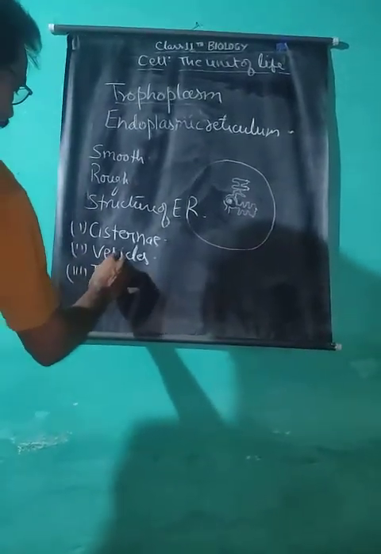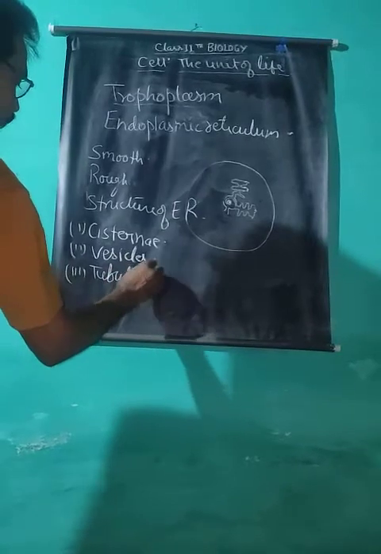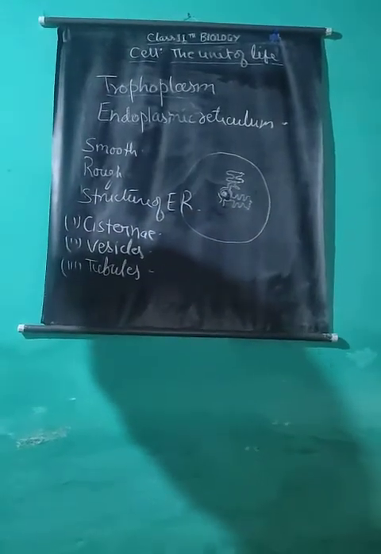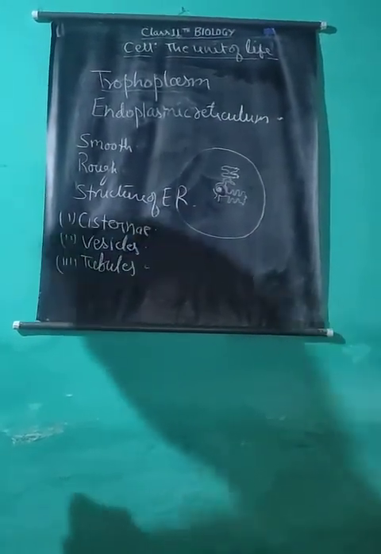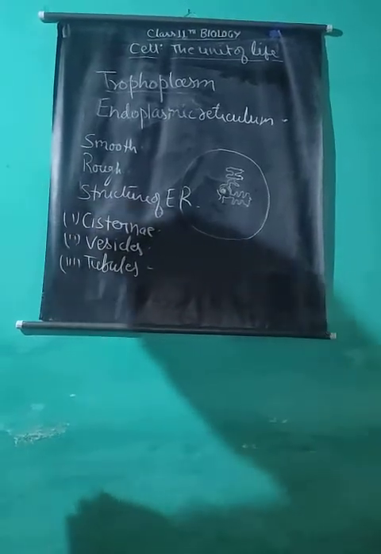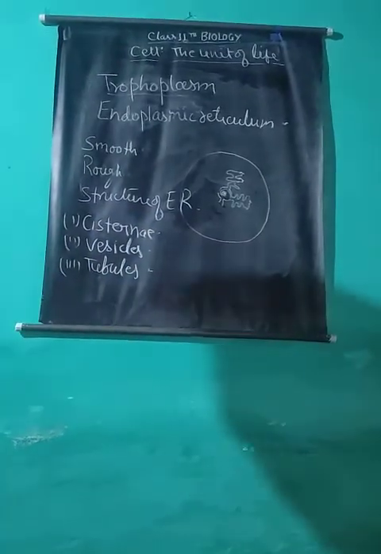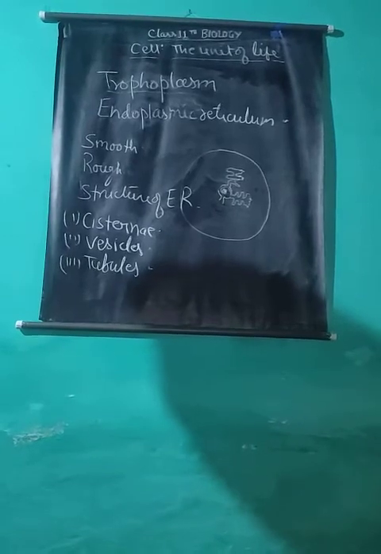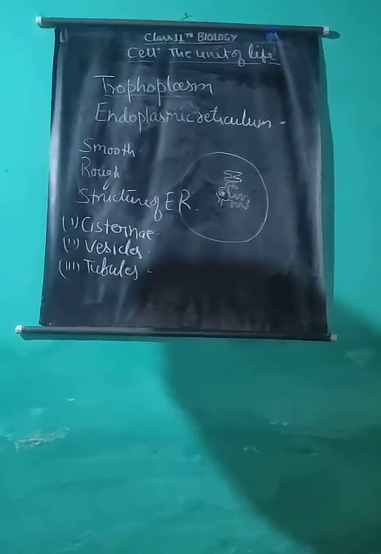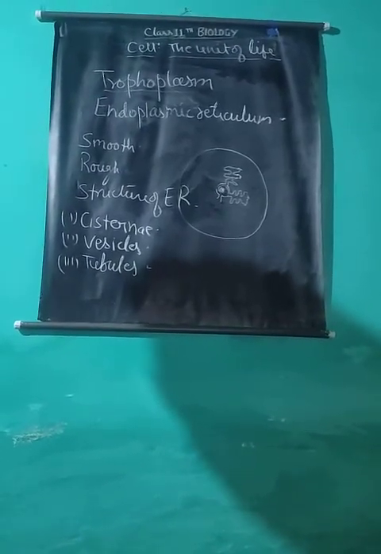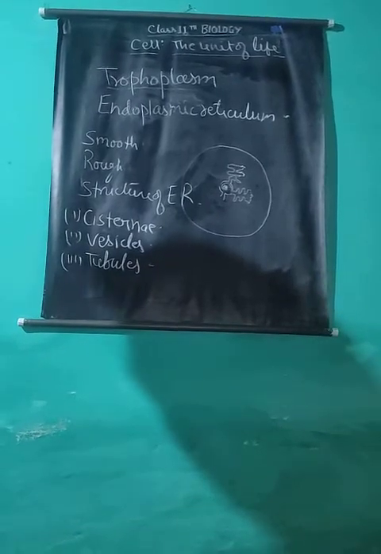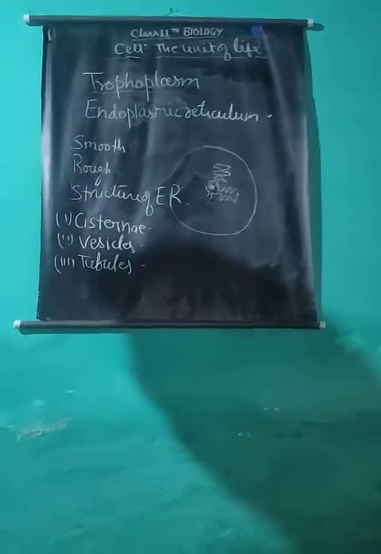Tubules. Tubules are small, smooth walled, branched tubular spaces of 50 to 100 micron diameter. These are found in the cells which are engaged in the synthesis of steroids like cholesterol, glycerides, and hormones.